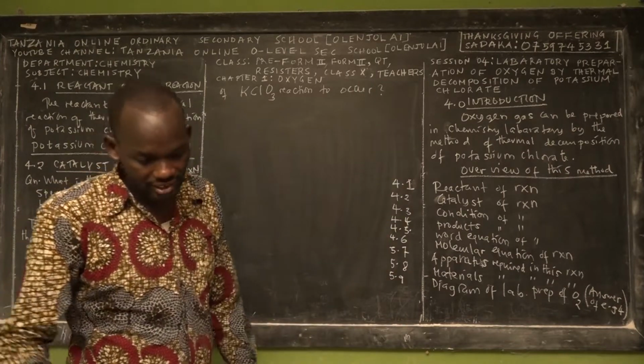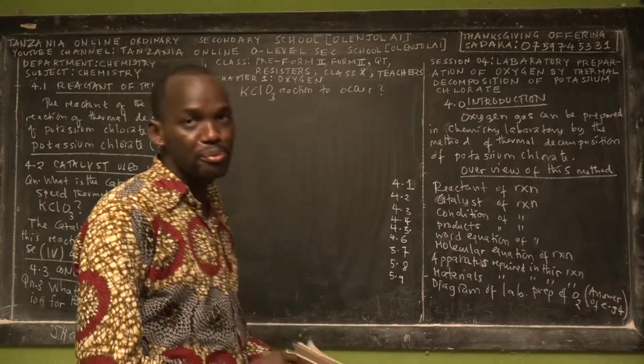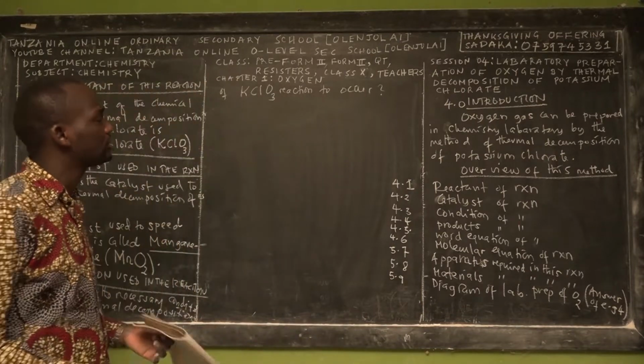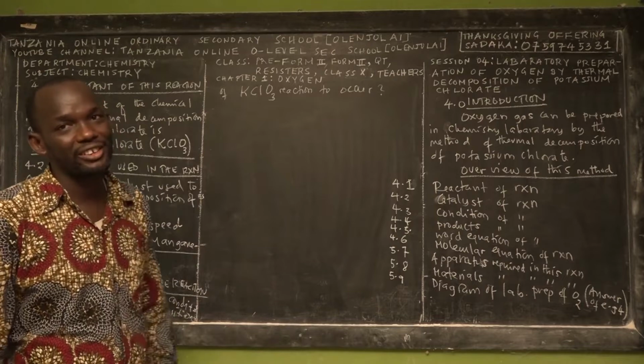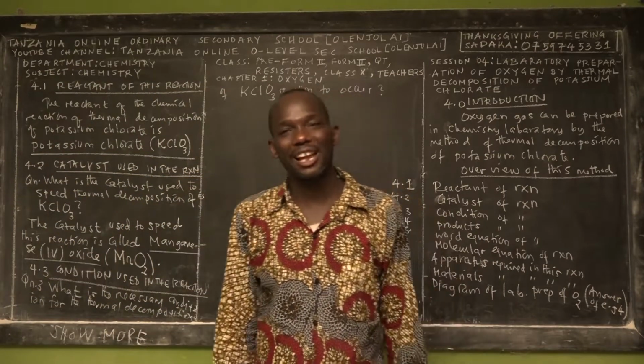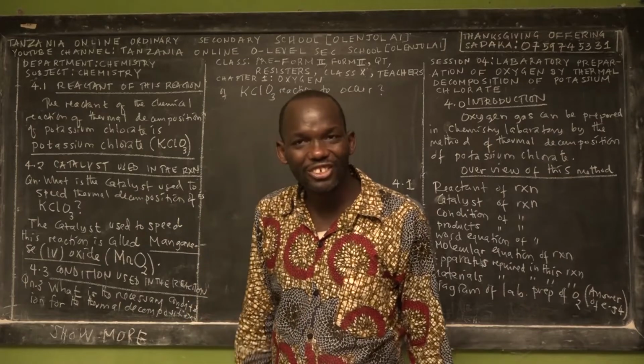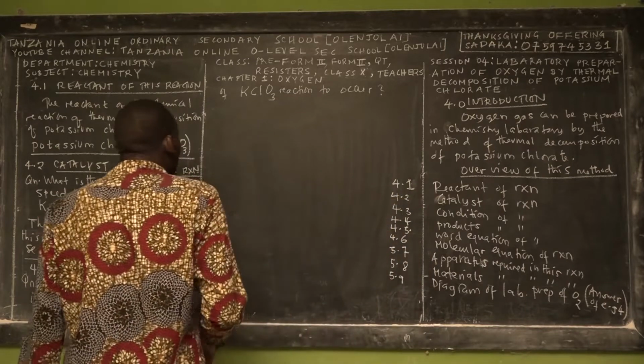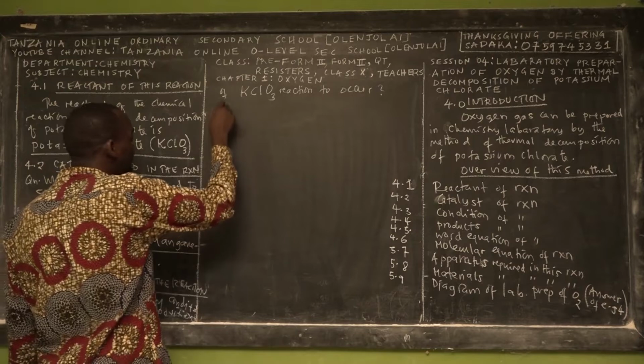In the previous first method of preparing oxygen in the laboratory, we used only the catalyst. We didn't use a condition. But for this reaction, we have to use a condition. Do you know what condition is necessary for this chemical reaction to take place?